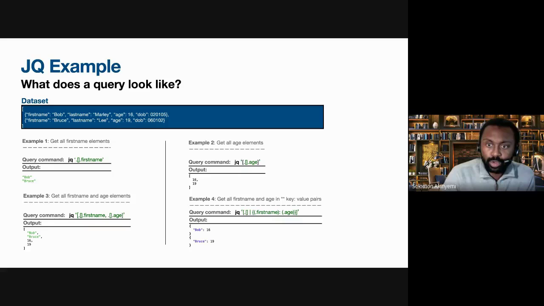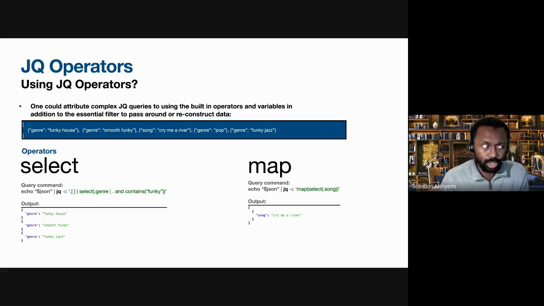Then we've got operators. JQ does a lot of different things. There are so many operators. It does addition, subtraction, lots of different things, but I've decided to just select 2 of them.